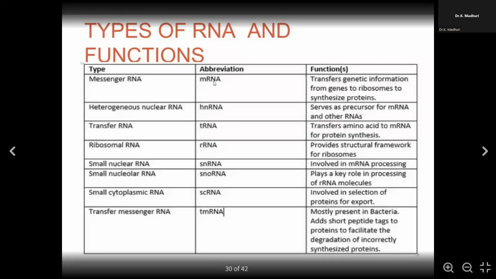And of course, you can see small cytoplasmic RNA, scRNA, which is involved in selecting proteins for export to the ribosomes. And you have transfer messenger RNA, tmRNA, mostly present in bacteria, which adds small peptide tags to proteins to facilitate the degradation of incorrectly synthesized proteins. Like when the product is wrong, to identify the product being produced in bacteria, it has to be tagged. That tagging is done by transfer messenger RNA.